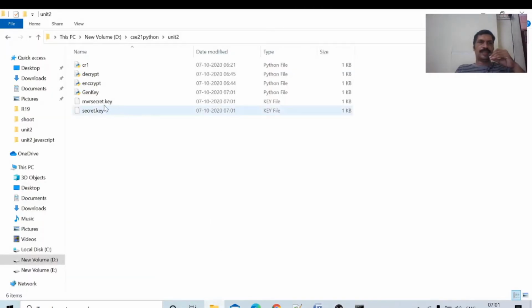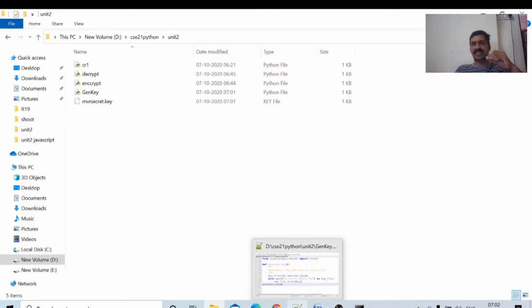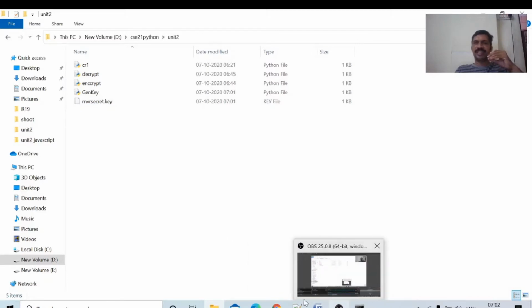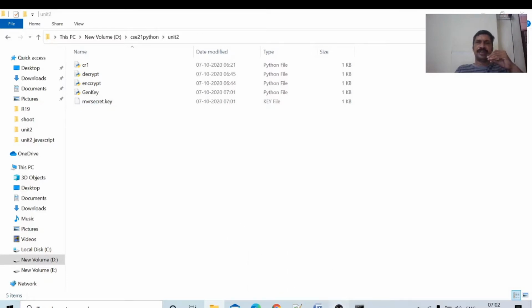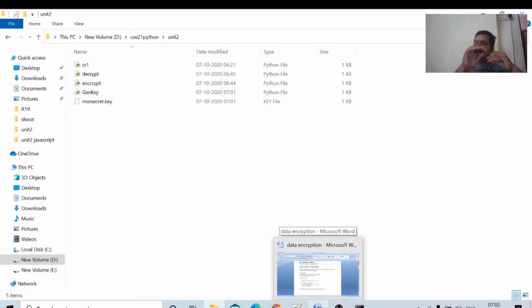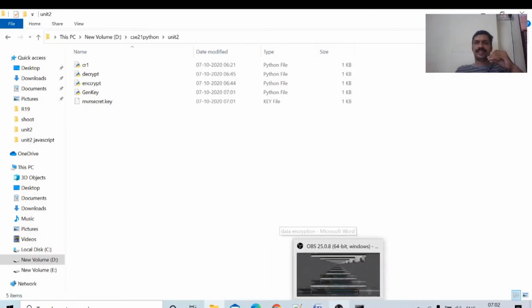What is the name of the key file? mbr secret key, secret dot key. This file will be generated. Key file is generated. If you observe, the key file contains some unintelligible text. That is the key file. Till now we have generated the key file. Next, encryption. Using that key, we will give the data and encrypt the message.